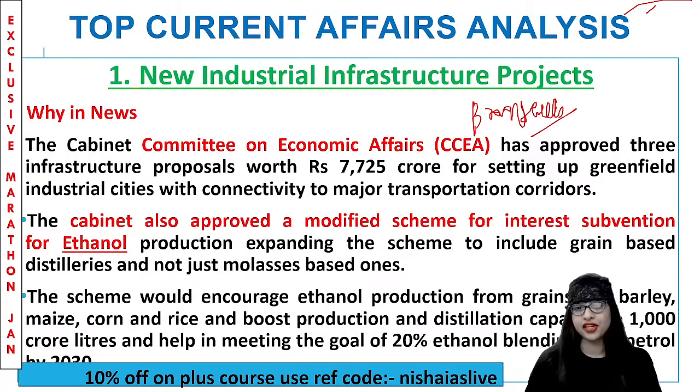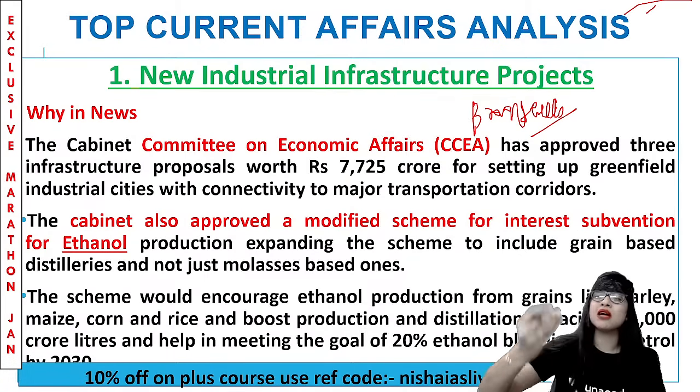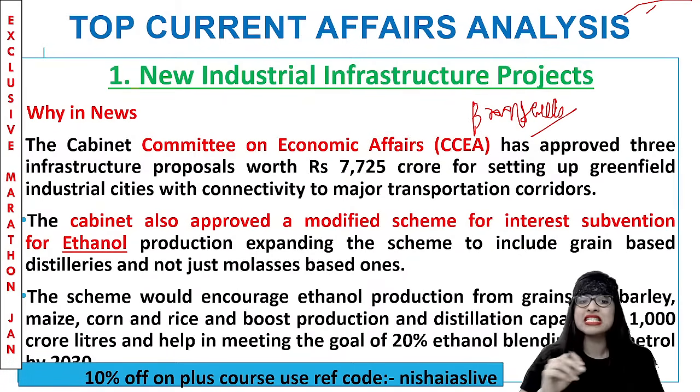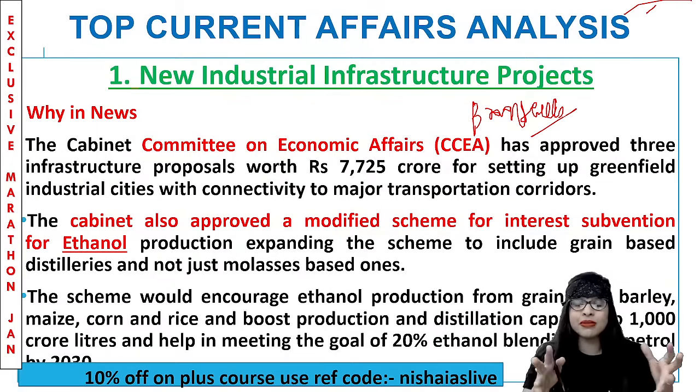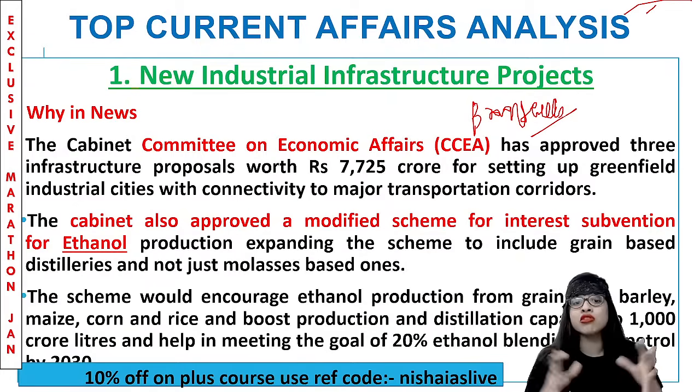For what? For ethanol production. They said we are going to expand the scheme so they can start including some alternatives like grain based distilleries, because previously they used to do only molasses based ones, so they want to try out something else as well. Through such a scheme, the production of ethanol is encouraged, and this time in a more eco-friendly way, because we are increasing the production of ethanol from grains like barley, corn, maize and rice. So automatically it is boosting the production and also the distillation capacity to 1,000 crore liters.